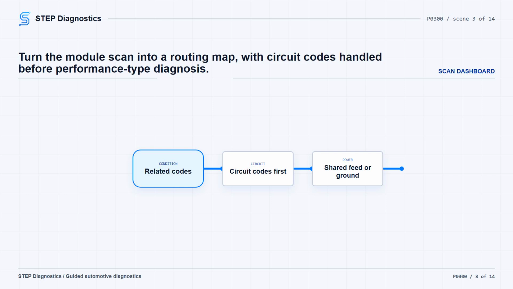Do not turn this into a long code list in your head. Use the codes as routing information. If other codes are present, check what they mean first. Diagnose circuit-related codes before system or performance-type codes. And if you have multiple circuit faults, look for a shared cause, like a common power feed or ground path, instead of treating each one like a separate failure.